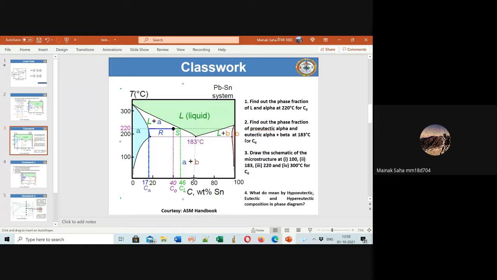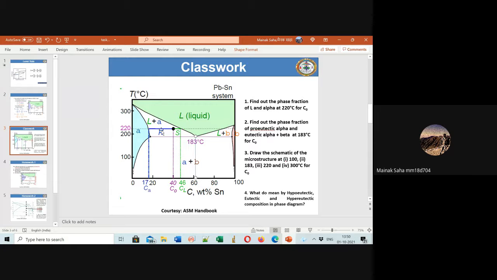Can you see the line which I have drawn on the computer screen? Okay, this is the eutectic point. This is a eutectic phase diagram. So this is the eutectic point, and it is near about 62% tin, which means 38% lead. This is the eutectic composition.